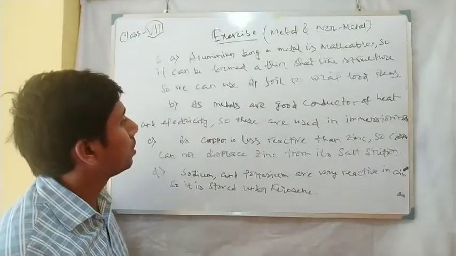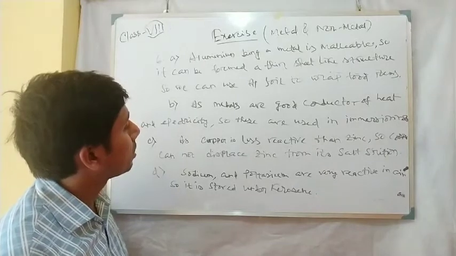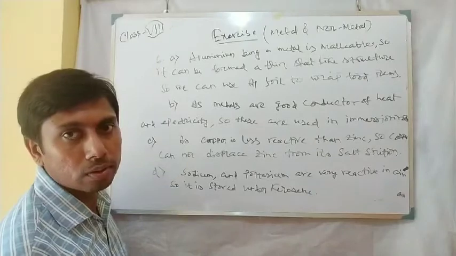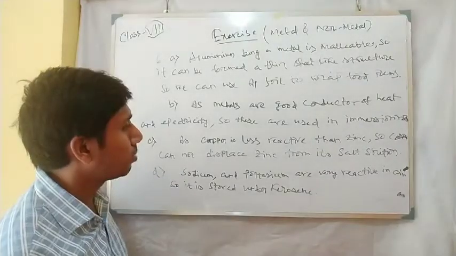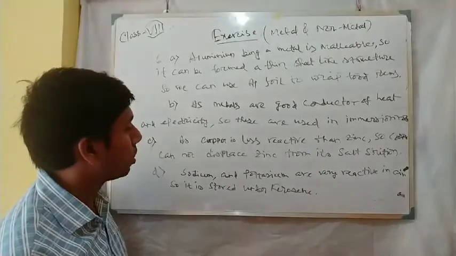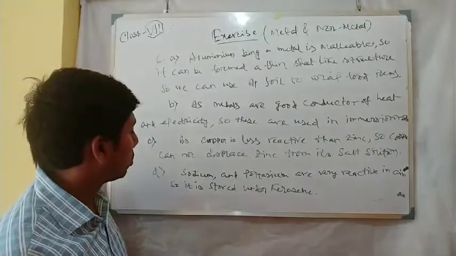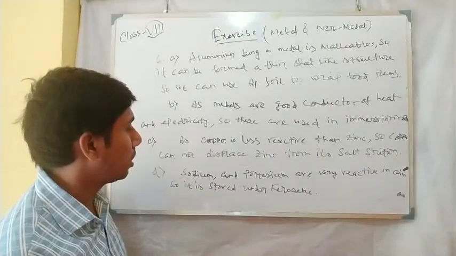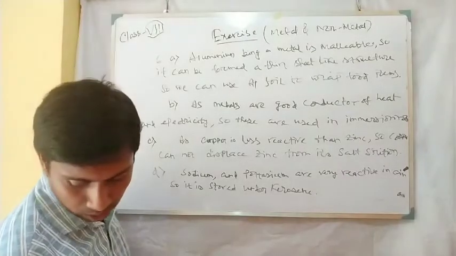Question B. As metals are good conductors of heat and electricity, these are used in immersion rods. Question C. As copper is less reactive than zinc, copper cannot displace zinc from its salt solution. Question D. Sodium and potassium are very reactive in air, so they are stored under kerosene.